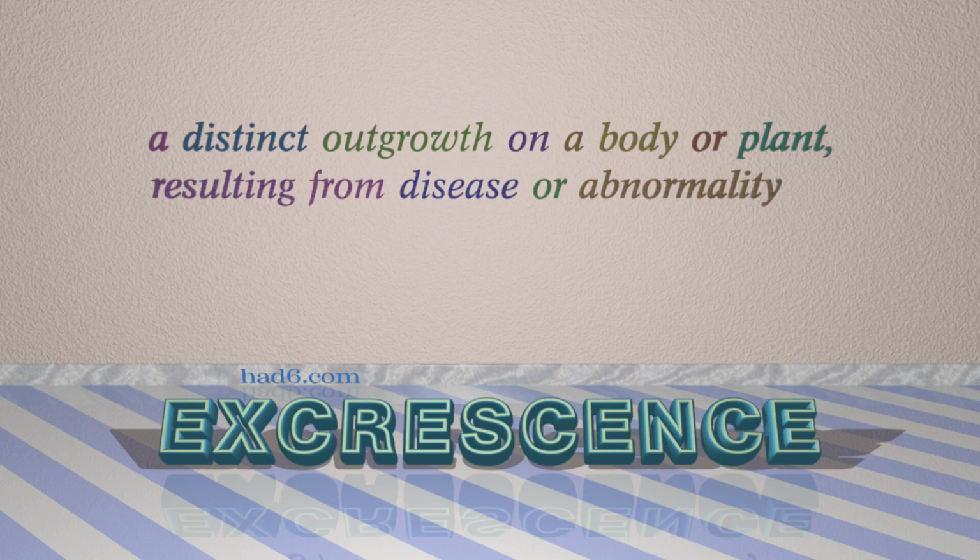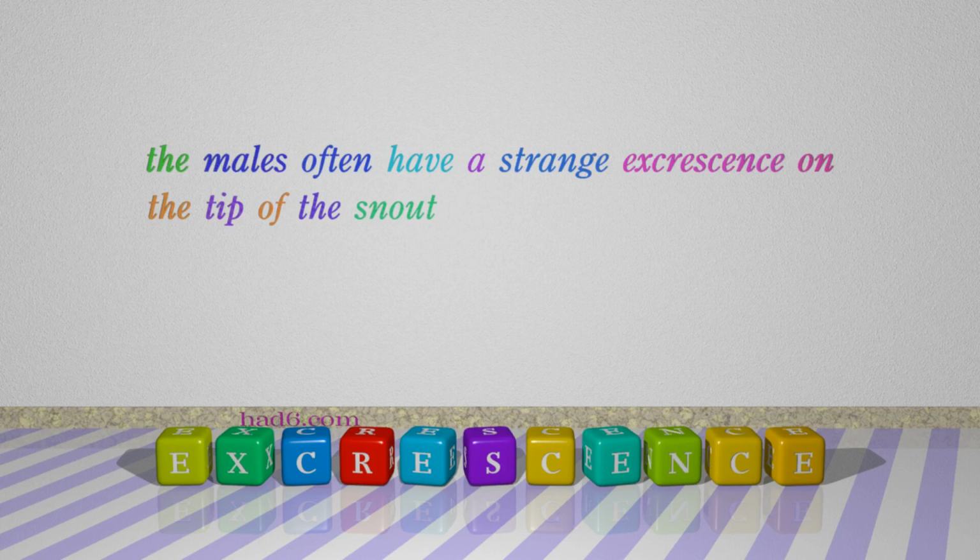Number 6. Excrescence. Which means a distinct outgrowth on a body or plant, resulting from disease or abnormality. Excrescence. For example, the males often have a strange excrescence on the tip of the snout.